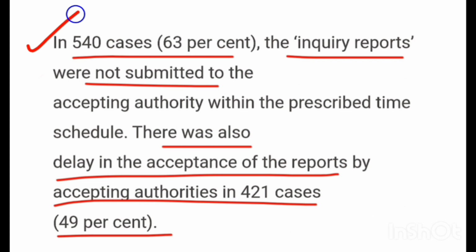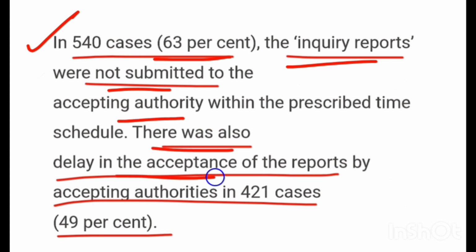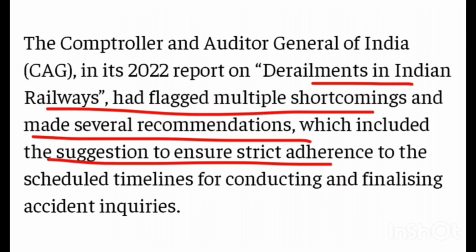So till now in 540 cases, which equals 63%, the inquiry reports were not yet submitted to the accepting authority, and there was also delay in acceptance of the reports by accepting authorities in 421 cases, which equals 49%. According to these reports, we came to the conclusion that this is not just an accident, there were signs and warnings of man-made errors before as well.